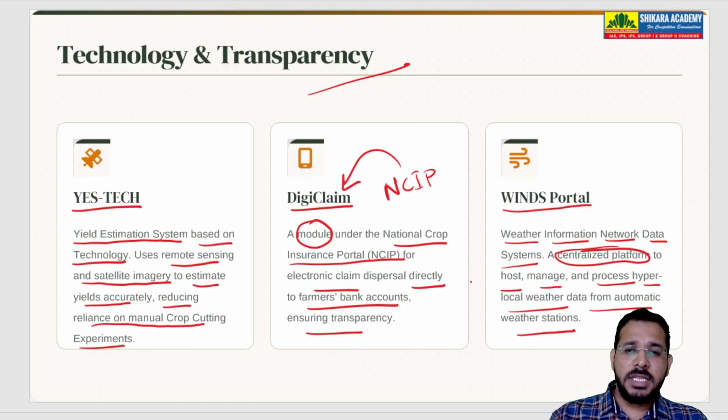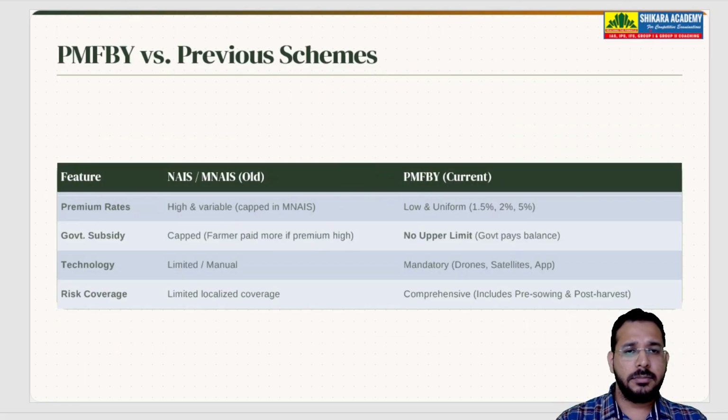So, this will provide weather data to the farmers so that they can estimate when the rain is coming, when the cyclone is reaching, and whatever measures they have to take, they can take earlier with this type of early data. So, weather information will be provided to the farmers on an early basis through this WINDS portal.